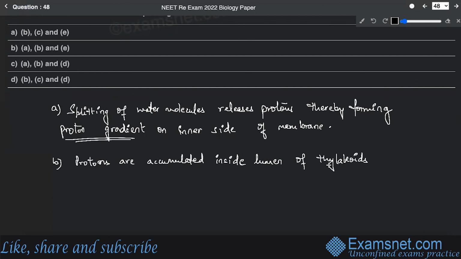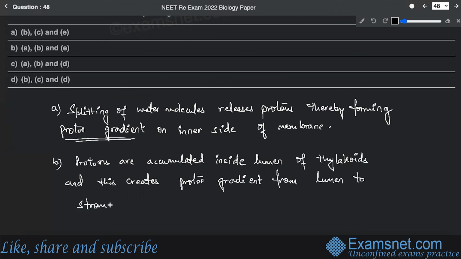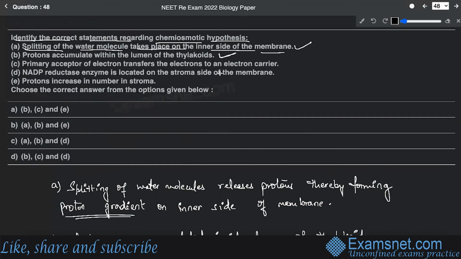All right. And this creates proton gradient from lumen to stroma. All right. So this is also correct.